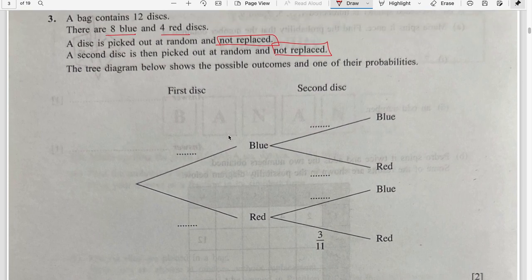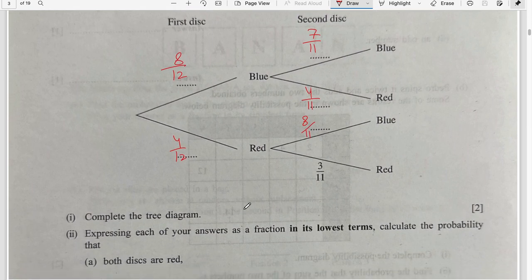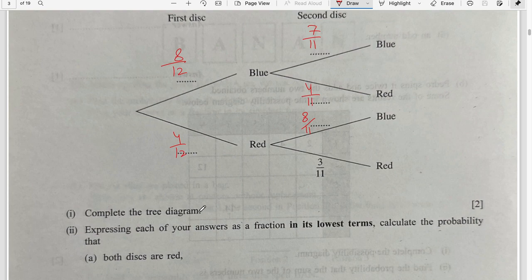So 8 blue and 4 red. 8 by 12, 4 by 12. When we've already taken out blue, 7 are left and the total reduces. You've taken out blue but red are still 4, the total reduces. You took out red, blue are still 8 and the total reduces. Complete the tree diagram, done.